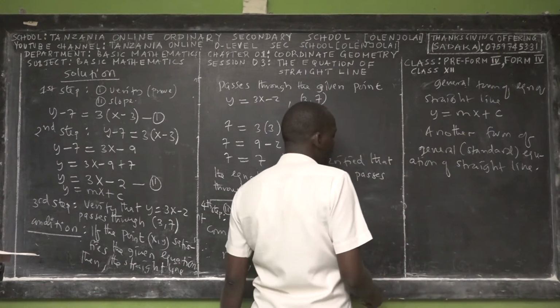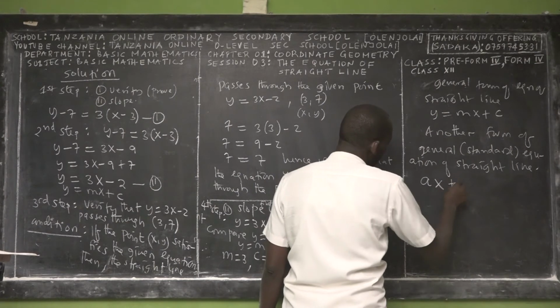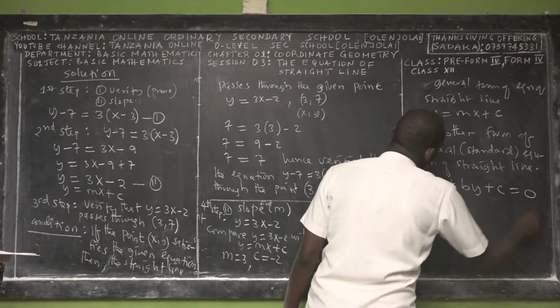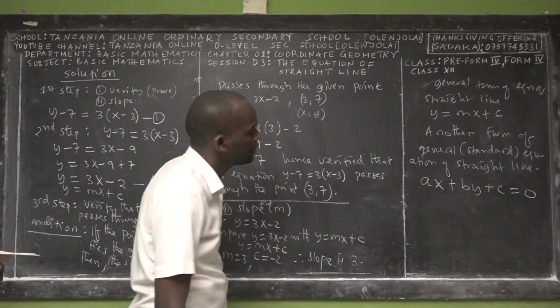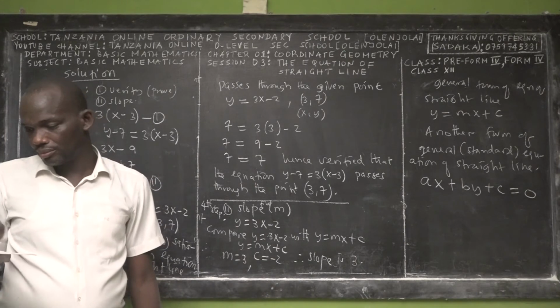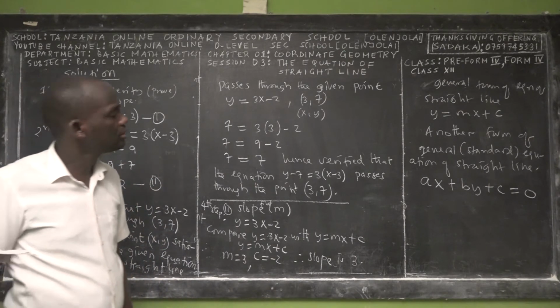In this other form, we have ax plus by plus c is equal to 0. So it's still the same equation. There's a way or a trick to derive it, but it's not a great deal.